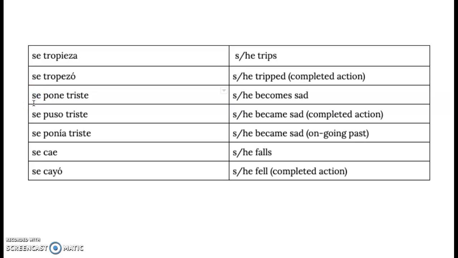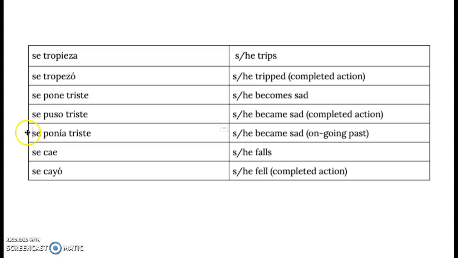For the next three, I've got the present tense, the past tense completed action, which we also call the preterite tense, and then the past tense imperfect tense, which we call the ongoing past. The first one sounds like this: se pone triste. Se pone triste means he or she becomes sad. Se puso triste is she or he became sad, and that would be one moment in time, completed action.